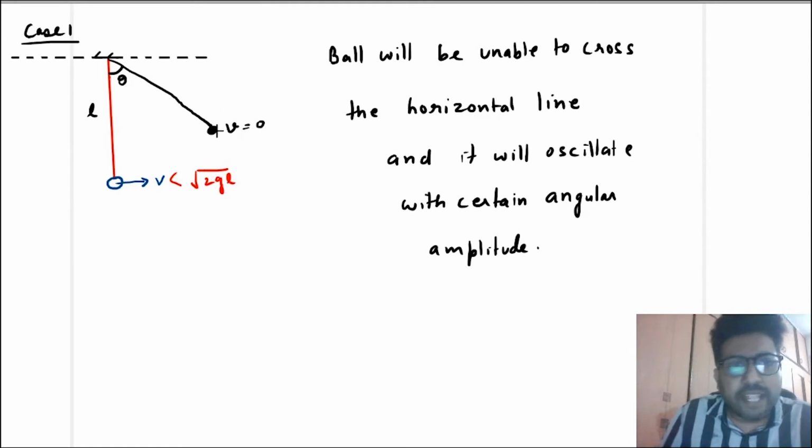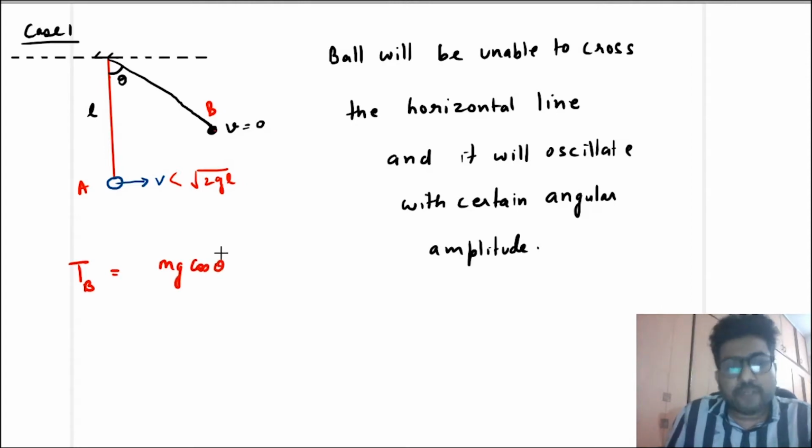Now what will be the tension at this point? Suppose this point is A, this point is B, then tension at point B will be mg cos theta. That's it. Because V has become 0, the tension becomes mg cos theta, and this is the minimum tension. And tension at A will be mg plus mv square by L, right?